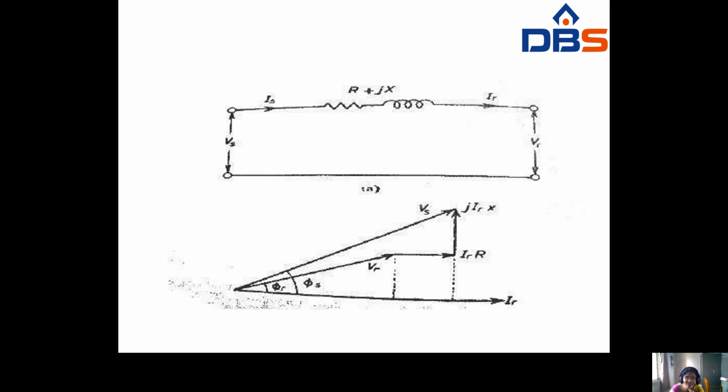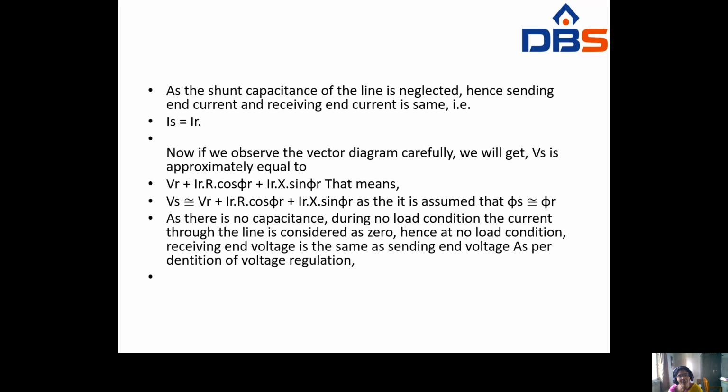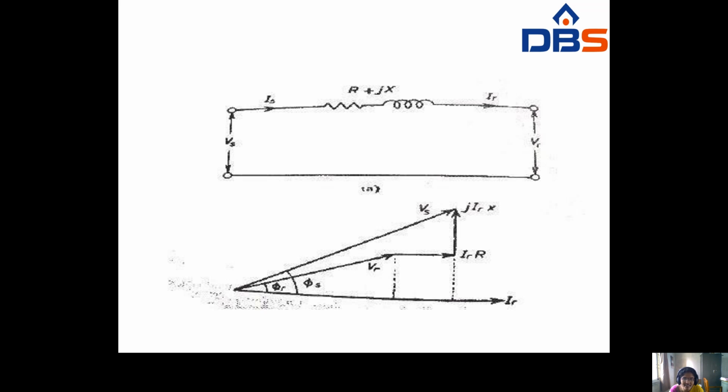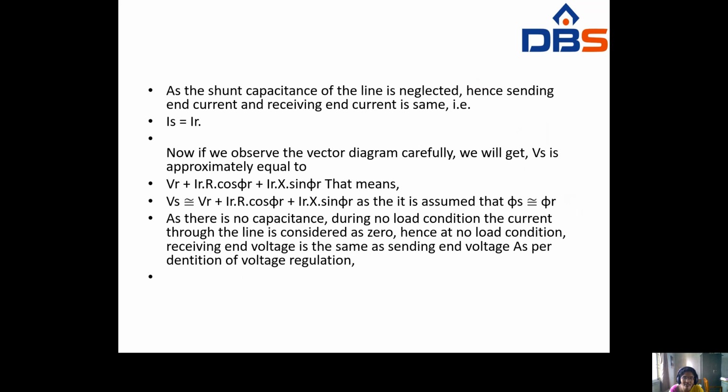Okay, so this is the phasor diagram for the short transmission line. As the shunt capacitance of the line is neglected, the sending end current and the receiving end current are the same. That is, IS equal to IR. The same current will flow from the sending end to the receiving end.